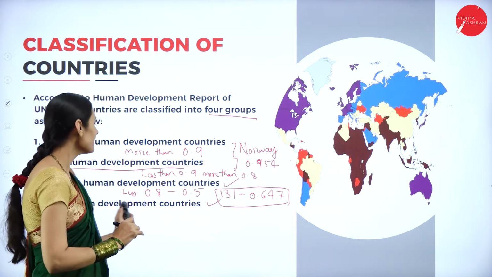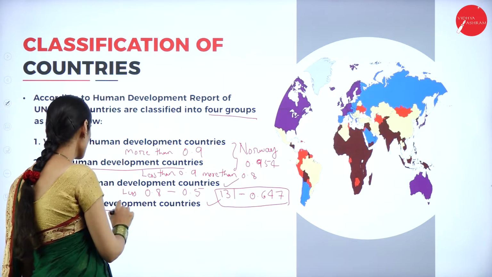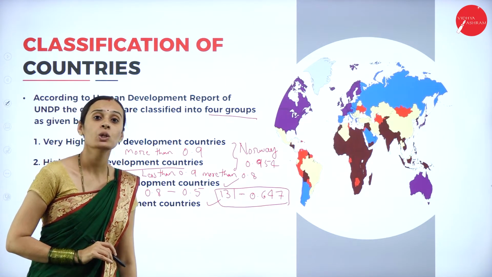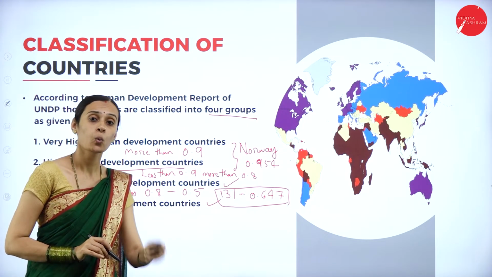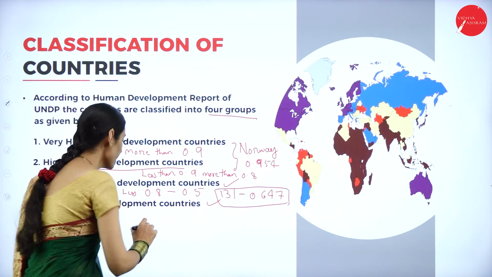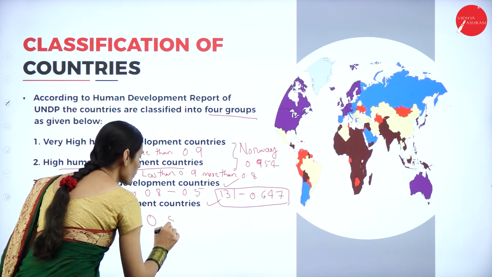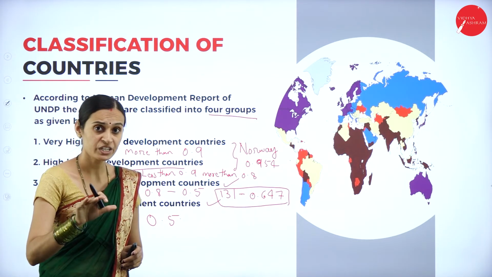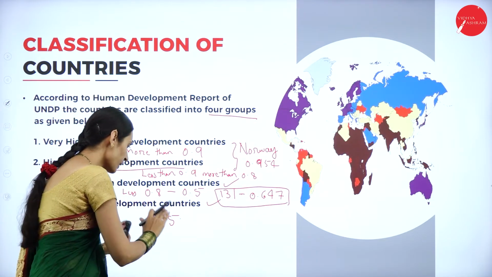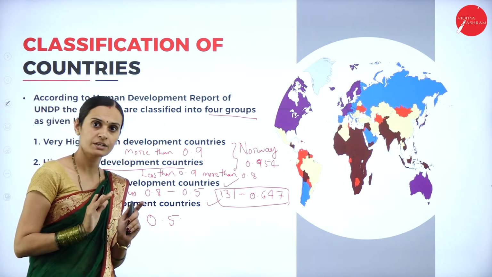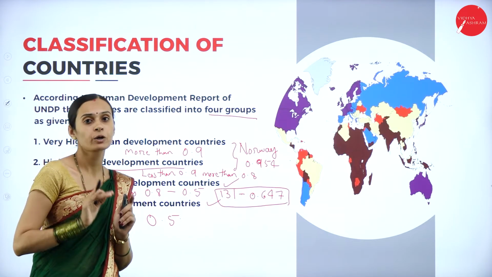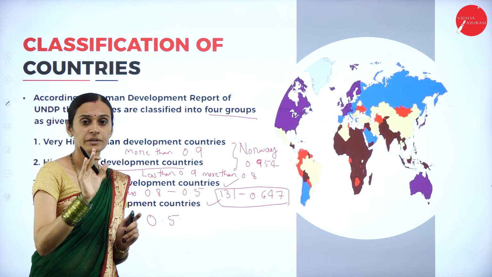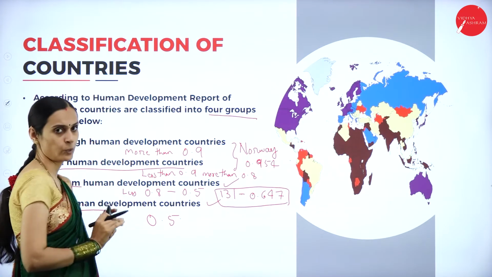And the last one is low human development countries, whose HDI value is less than 0.5. So these values are considered low HDI values. Those countries are considered low human development countries, and underdeveloped countries all come under this group.